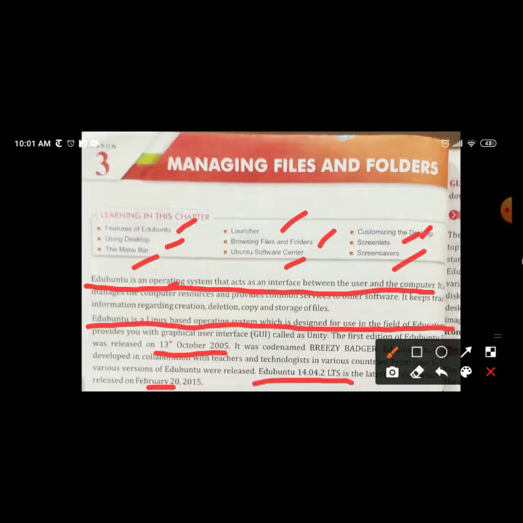Now Ubuntu is a Linux based operating system which is specially designed for the field of education, for the students. It was first released on 13 October 2005. The latest version of Ubuntu is 14.04.2, which was released on February 20, 2015. So these are the main points. You can underline them in your book and remember all these points. These are very important.